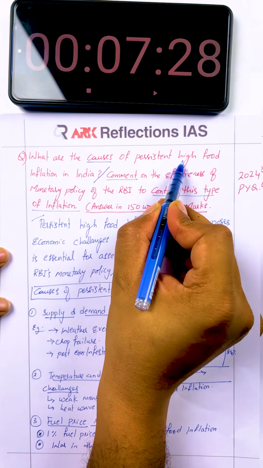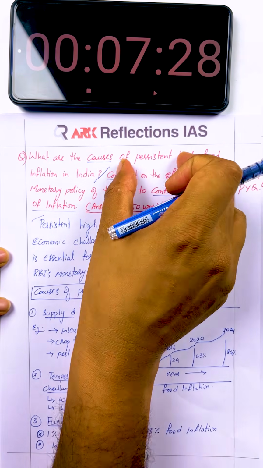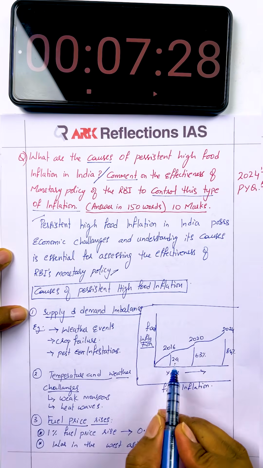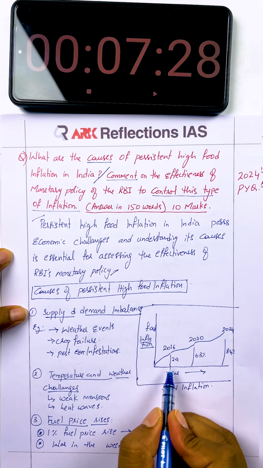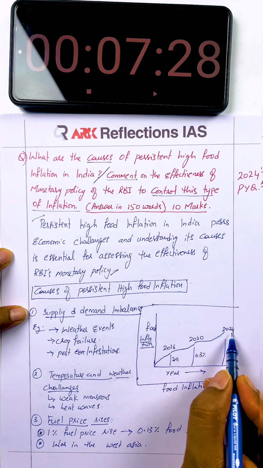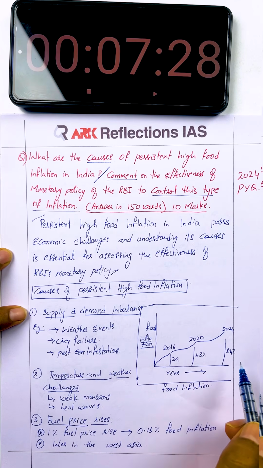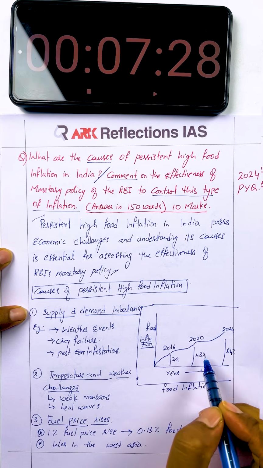Directly addressing the causes of the persistent high food inflation, I have directly taken the heading from the question and put it here. I've used a graph. This data I already remember. In 2016 it is 2.9%, in 2020 it is 6.3, and later in 2024 it is 8.4. I don't know the data for 2025 and 2026, so roughly this is the way to represent your graph.